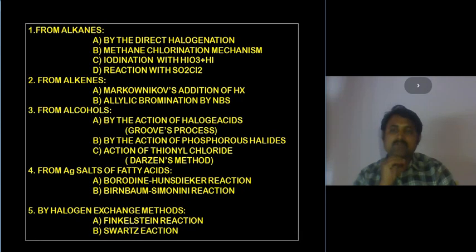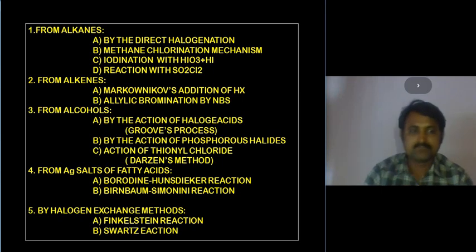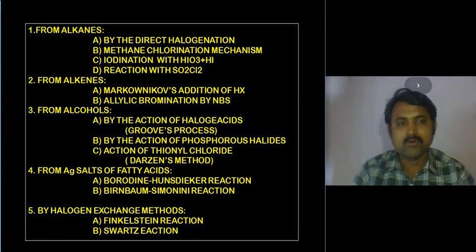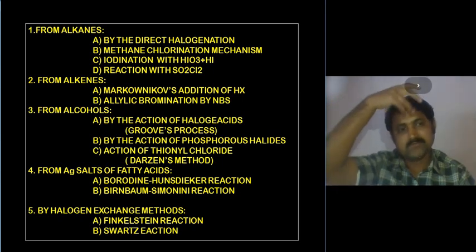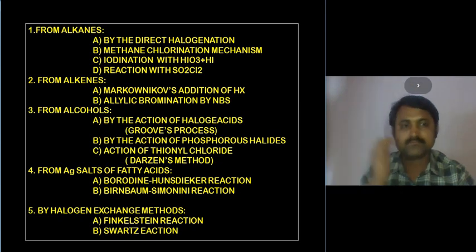So we have around five objectives that I have taken in this: alkanes, alcohols, silver salts of fatty acids, and halogen exchange methods. I'm going to discuss these. Let us see the first one, from alkanes.